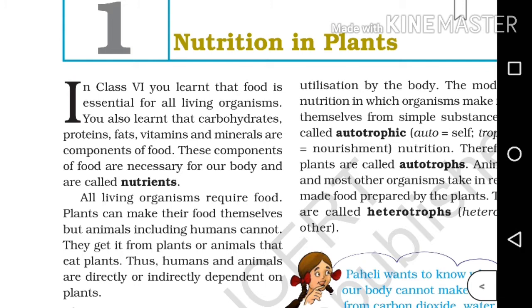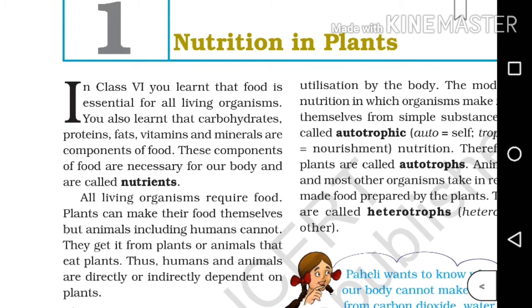Yes, the components of food are carbohydrates, proteins, fats, vitamins and minerals. These components are essential and are called nutrients. So mark this point. It's an answer for the question, what are nutrients? And the answer is, mark it down. The answer is carbohydrates, proteins, fats, vitamins and minerals are components of food. These components of food are necessary for our body and are called nutrients.